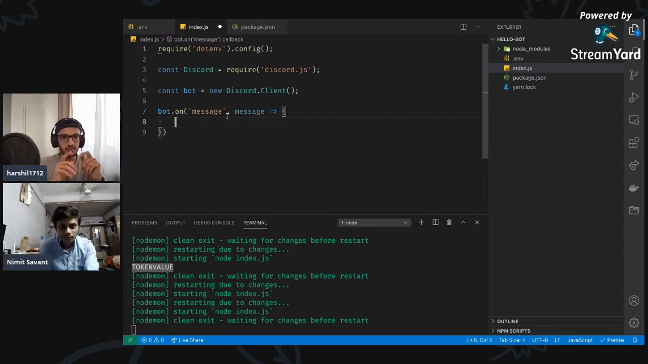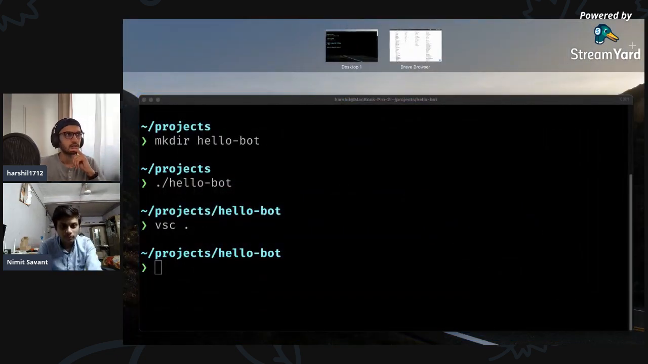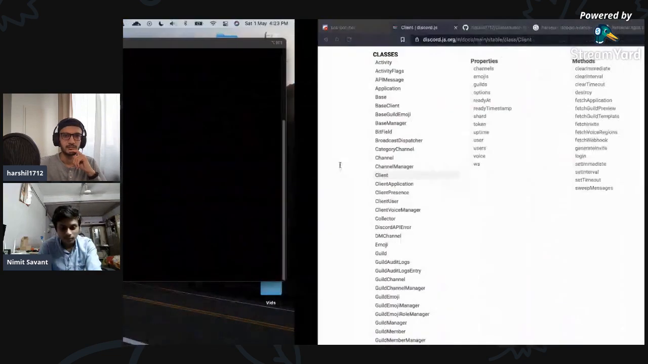In the meantime, what I'm gonna do is I'm gonna get my environment variable set. Let's make it off screen so that I don't expose it like Nimit and his team did in the hackathon.